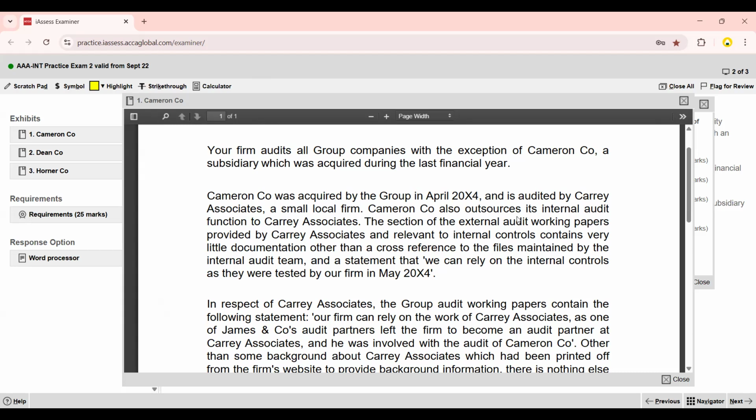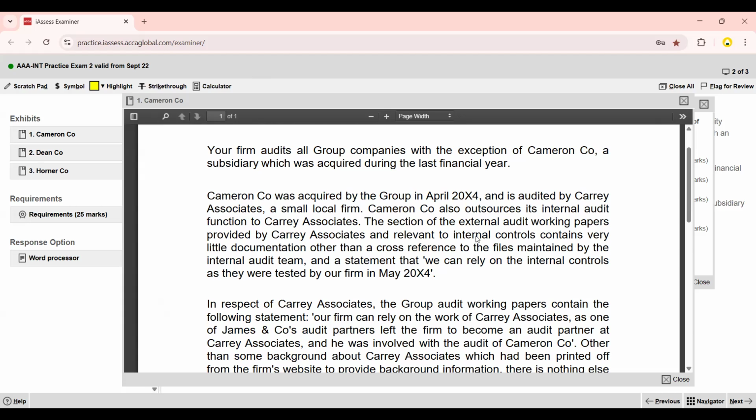Cameron Company also outsources its internal audit function to Carey Associates. Again, last topic of block 1, if an entity outsources its material function to the outsourcer. The section of the external audit working papers provided by Carey Associates and relevant to internal controls contains very little documentation other than a cross-reference to the files maintained by the internal audit team and a statement that we can rely on the internal controls as they were tested by our firm in May 20X4. This is a wrong statement.